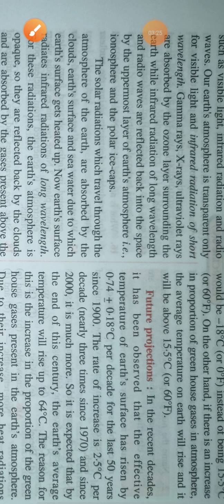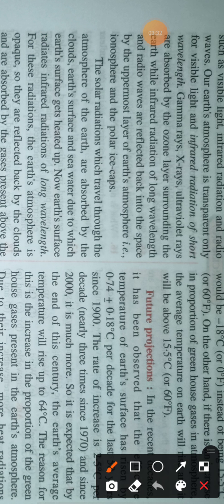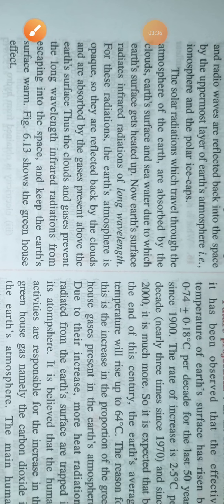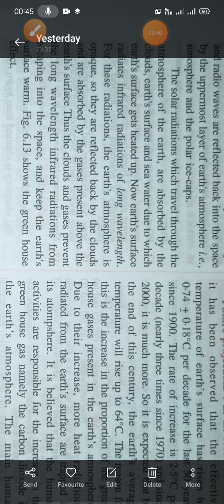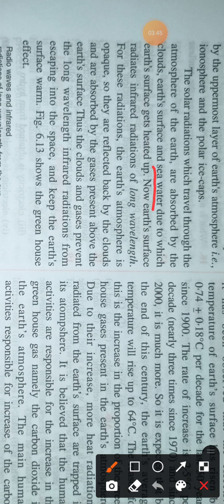But some of the shorter wavelength light can reach our earth's surface, and they are the main problem. The solar radiation which travels through the atmosphere of earth is absorbed by the clouds, earth's surface, and sea water, due to which earth's surface gets heated up.